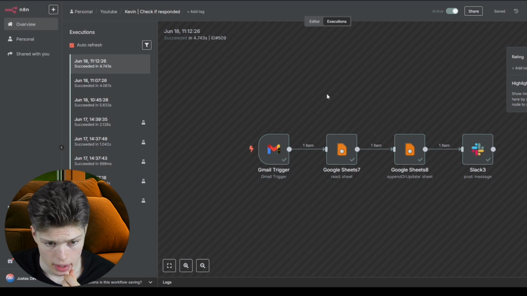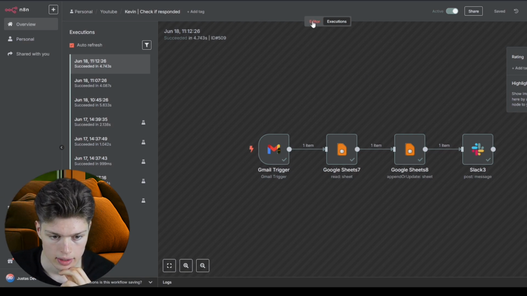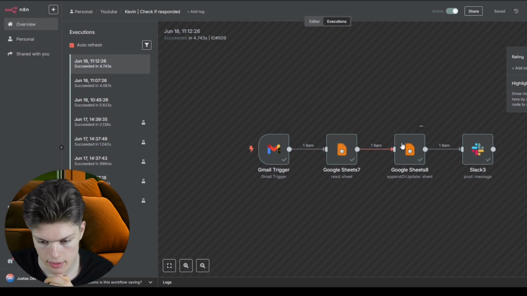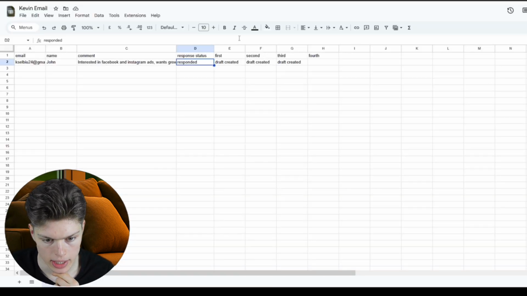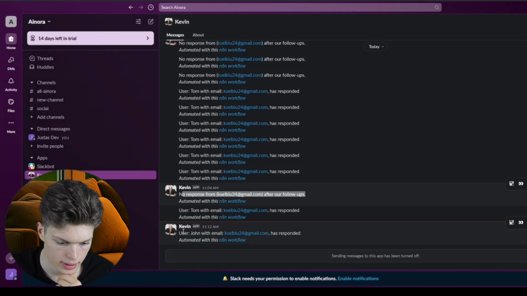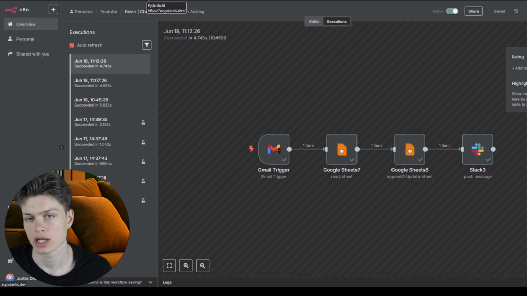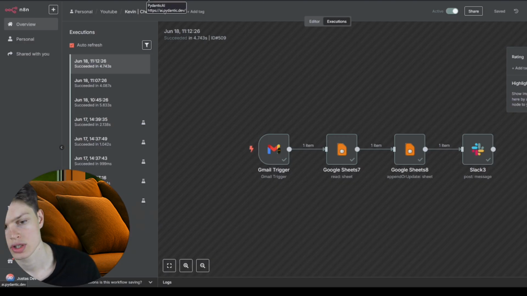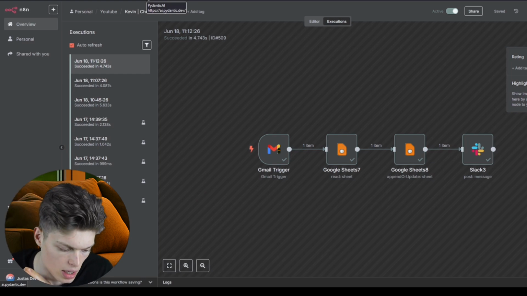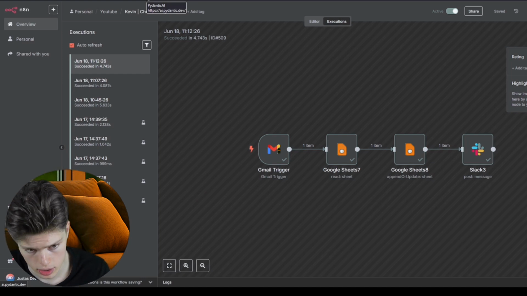Then we have another workflow which is active and looks for incoming emails. And as I've explained in the logic below before, it gets an email, it checks if such a record exists in the database, then it updates the sheet by adding a response status responded and sends a Slack message that the user has responded. So this way you can forget about everything. You or your email manager or whoever can just enter the details of a person, the comment, and the AI automation will take care of this on its own.